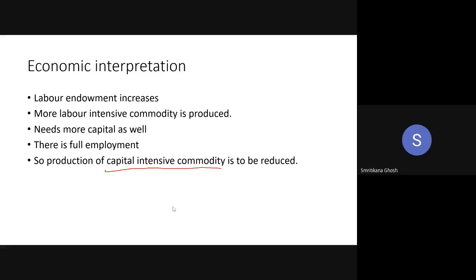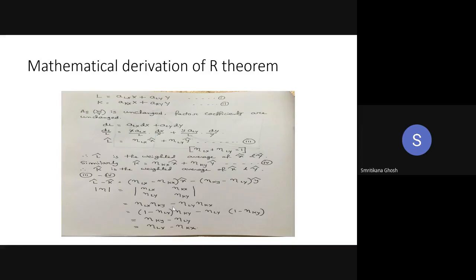So I'm going to the next slide. This is actually a very similar type of mathematics. Just check, you have the labor endowment equation: L is equal to ALX times X plus ALY times Y. And similarly for capital. There is full employment, so that equality should be there. Now, as W by R is unchanged, that is our assumption now, the factor coefficients are unchanged. That means that ALX and ALY are constant, we cannot change them.